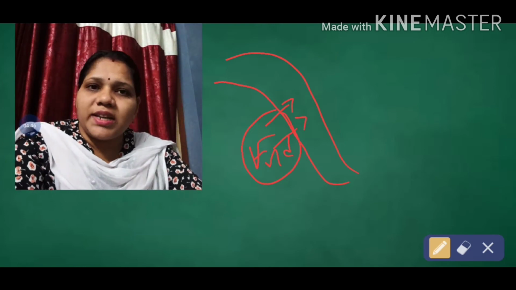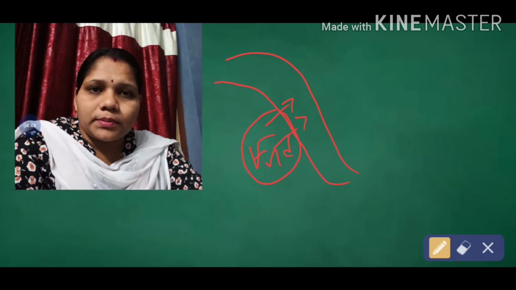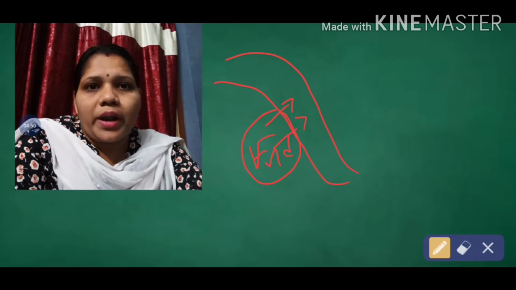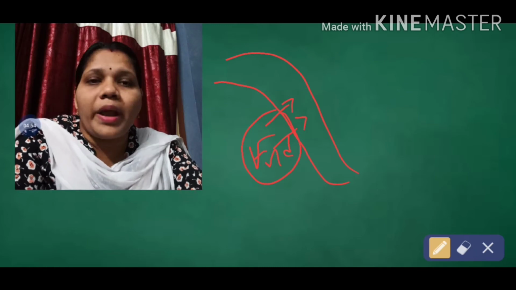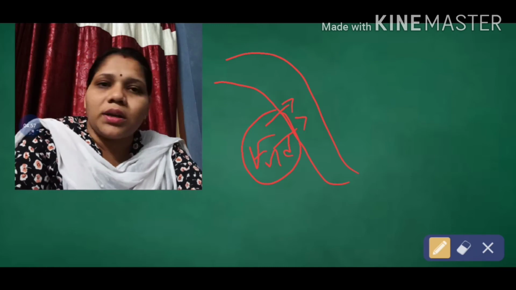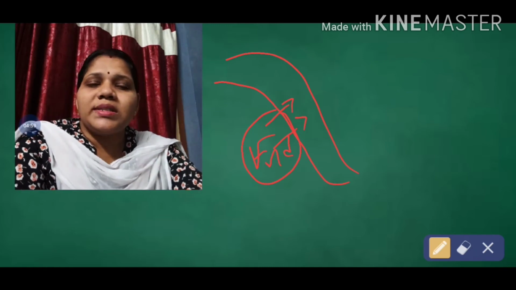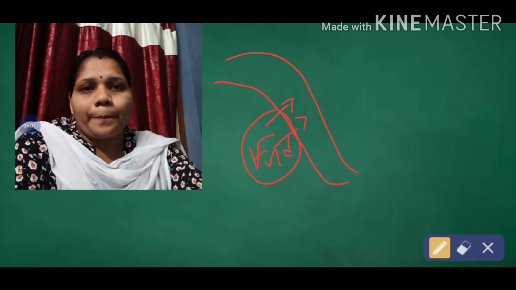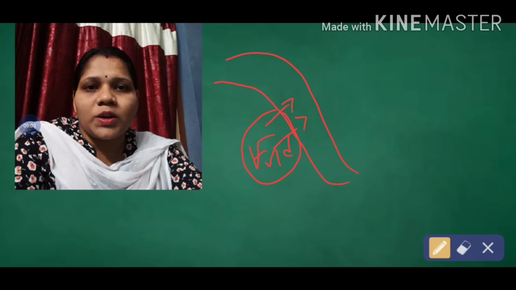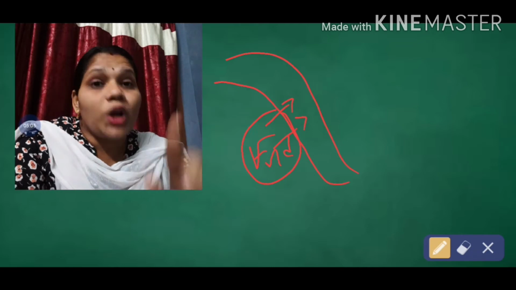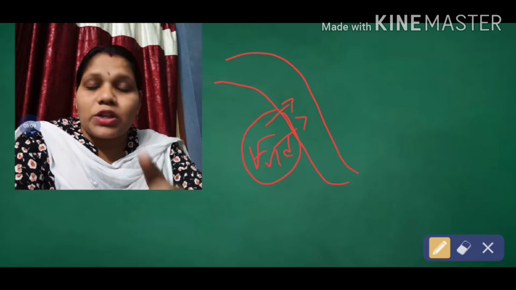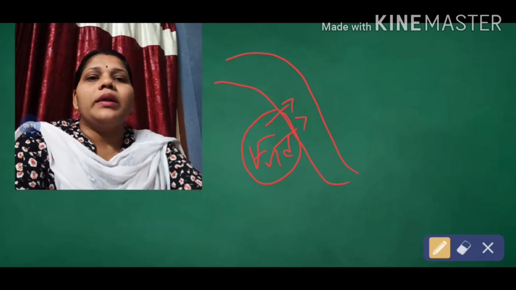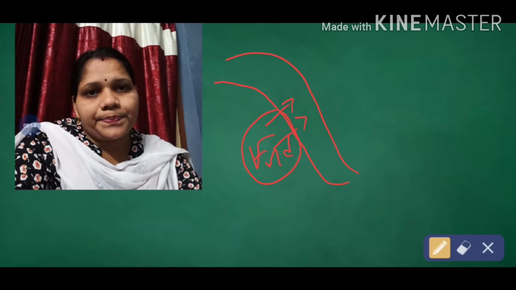This is known as an endocrine gland. That means in endocrine glands there is no requirement of any vessels or any duct. That's why it is known as a ductless gland. Generally, endocrine glands are known as ductless glands because they do not require any type of duct for carrying the hormones.